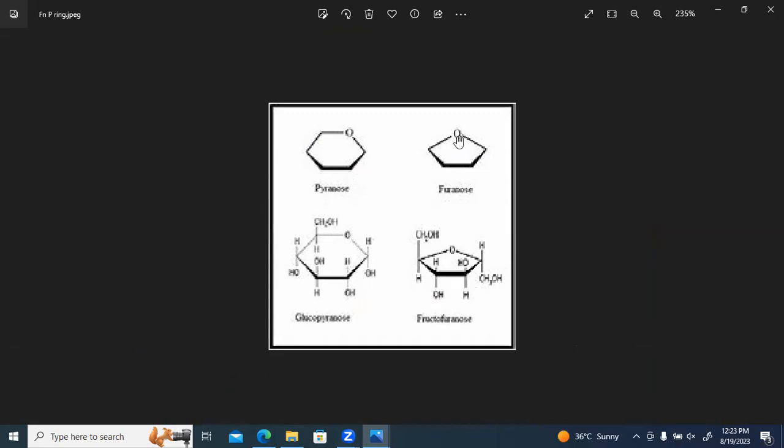Here you can see the oxygen is linked to carbon 1 and carbon 5, and here the oxygen is linked to carbon 1 and carbon 4, and here it is linked to carbon 1 and carbon 5. So this is the diagram for glucose and this is the diagram for ribose. I hope the difference between a pyranose and a furanose ring and also the chemical structure of monosaccharides is clear with everyone.